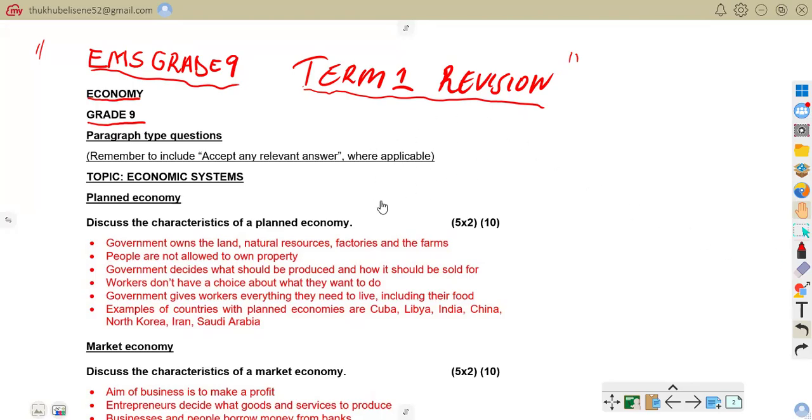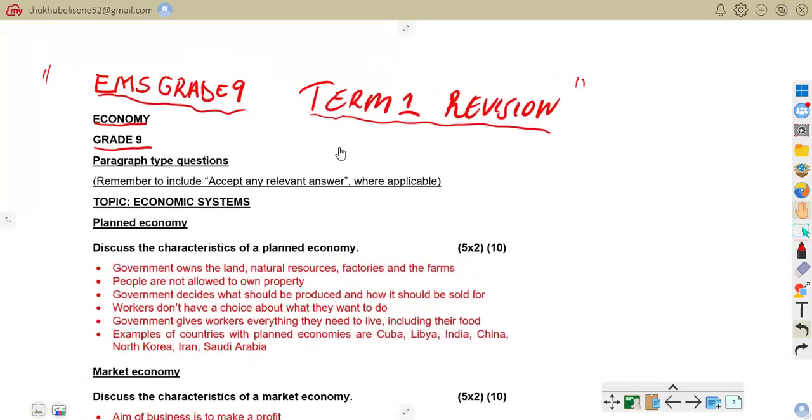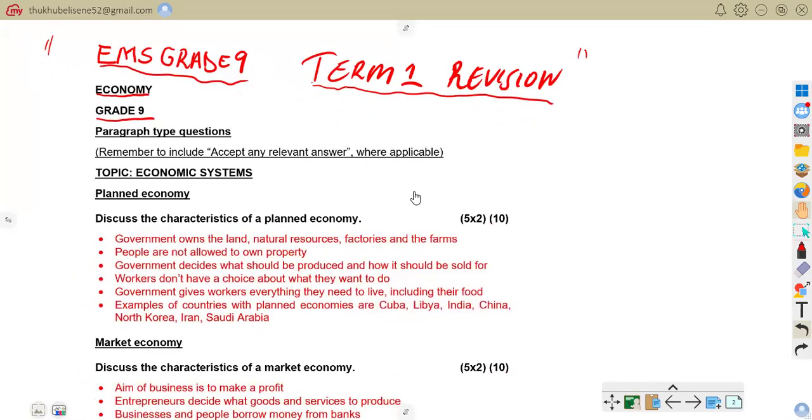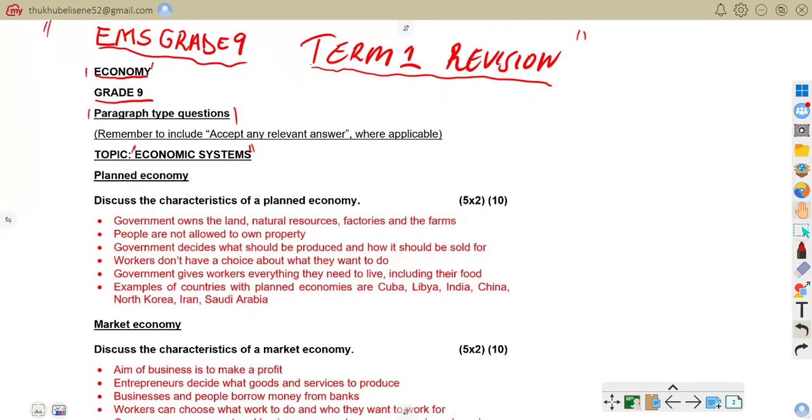We are going to be still on economic and management science, grade 9, term 1, revision. So we are still under economy. This time around we're going to look at the paragraph type questions. The topic is economic systems, and we are under planned economy.